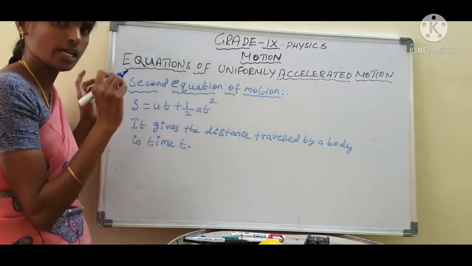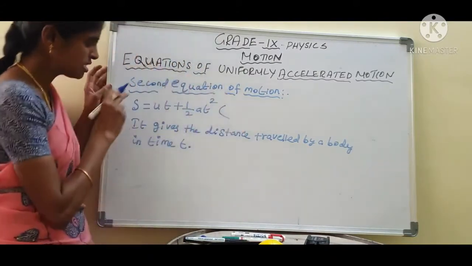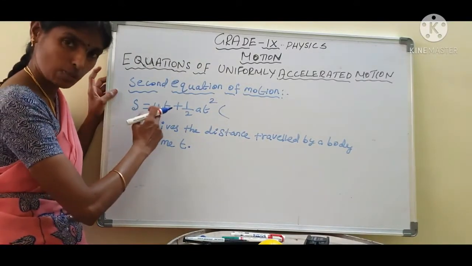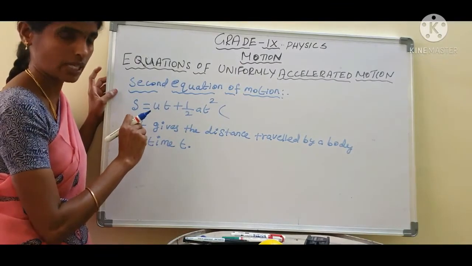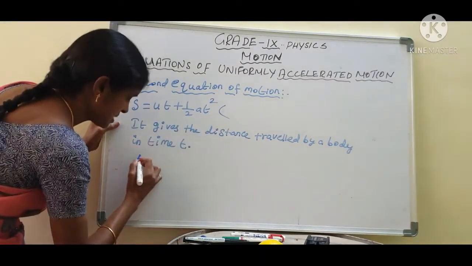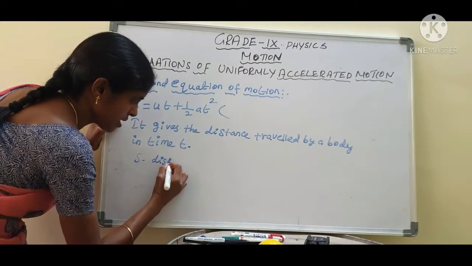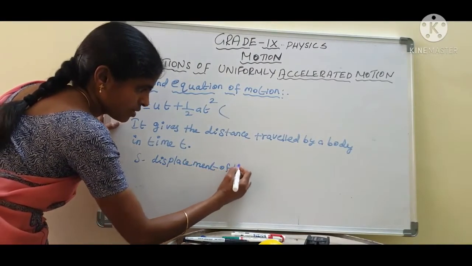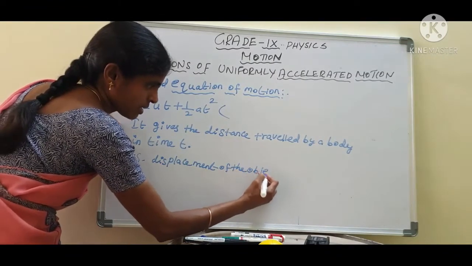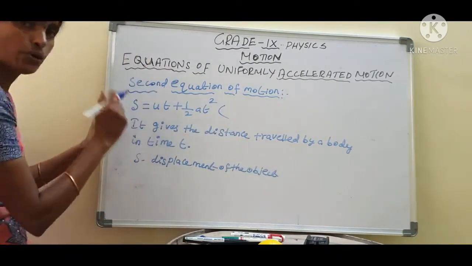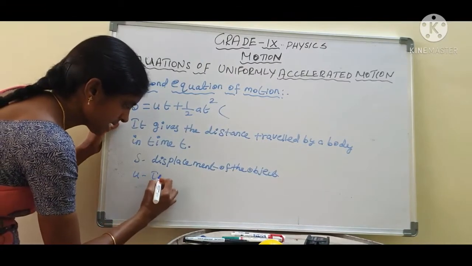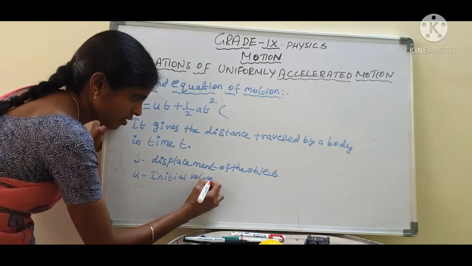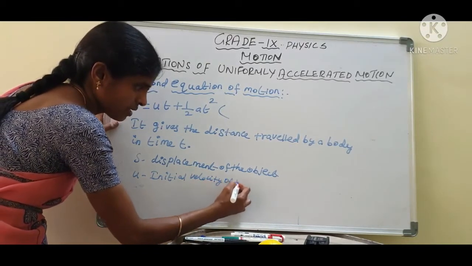In this equation, what is meant by s? Already we have told, s is the displacement of the object. u is the initial velocity of the object.